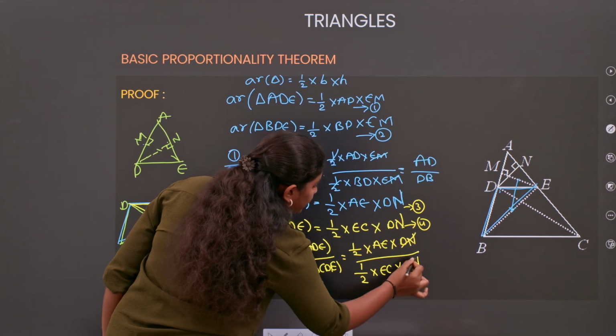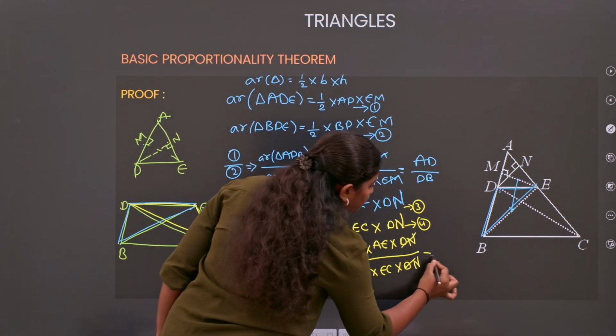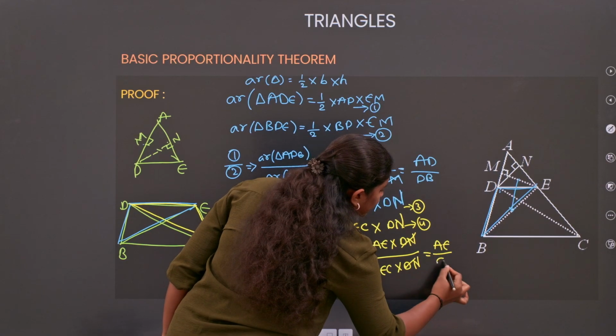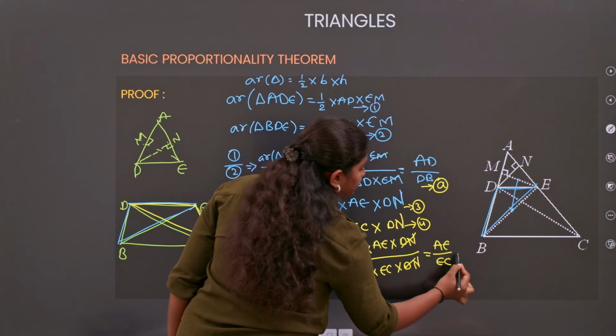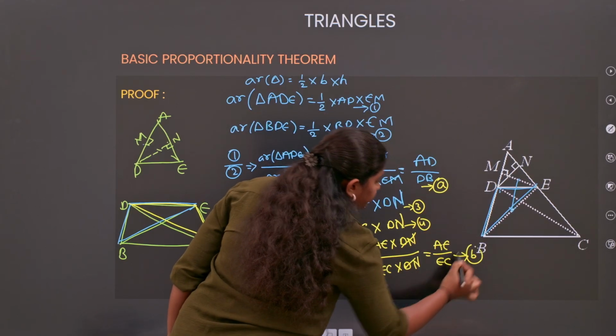Now DN cancels, half cancels. So we got AE by EC. I am considering this is my equation A and this is my equation B.